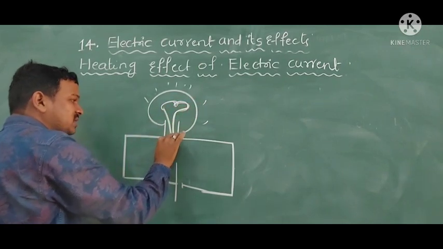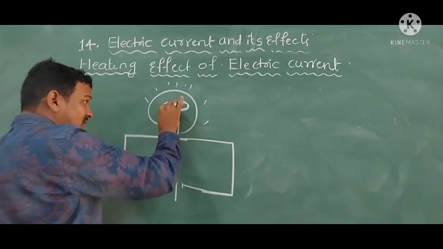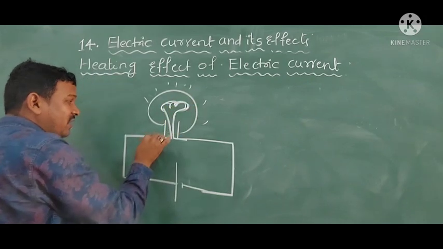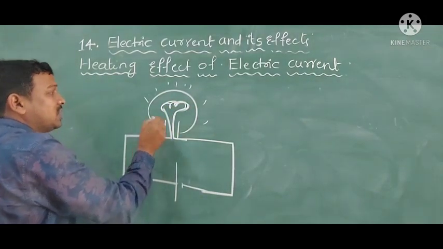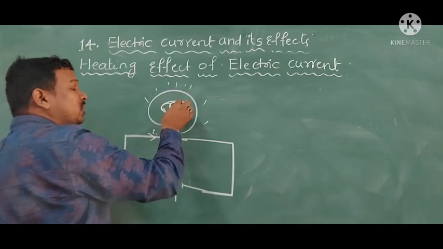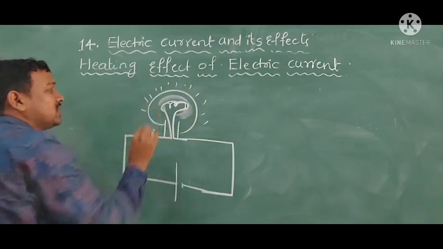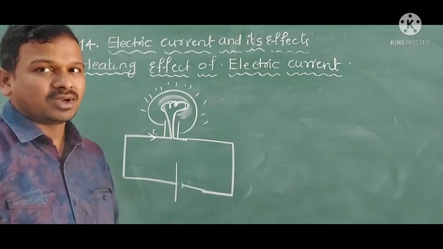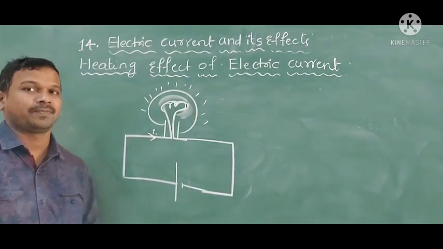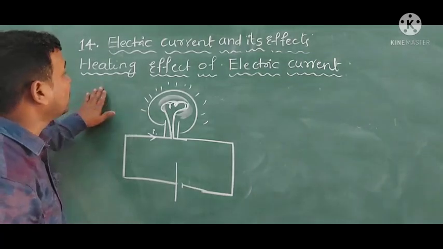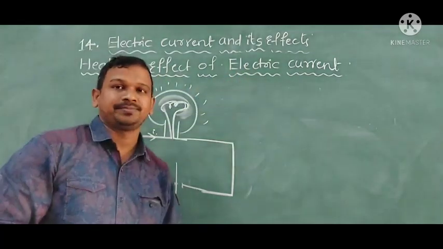Because of that resistance, the electric current is opposed. Then it is converted into heat, and again into light. As you know, heat can be converted into light energy also. So this is about the heating effects of electric current.